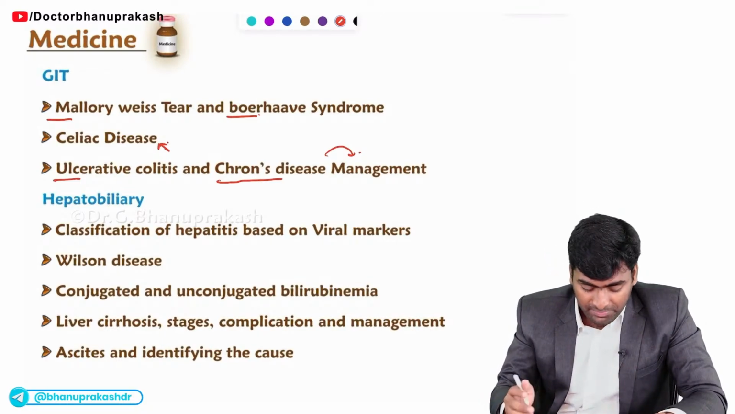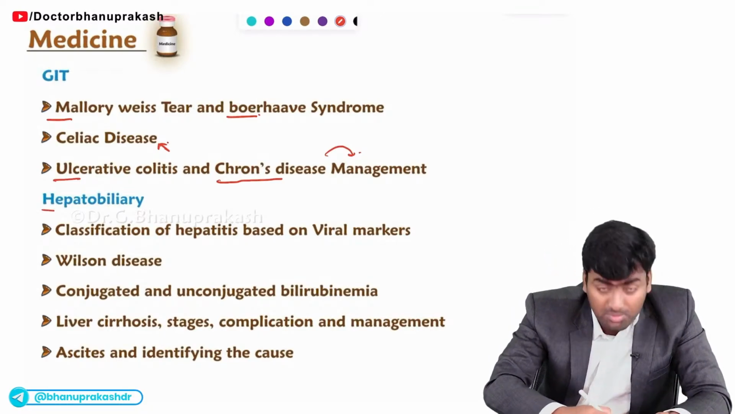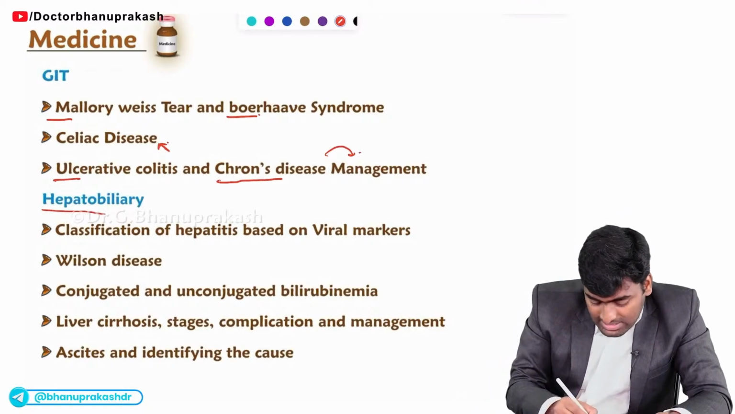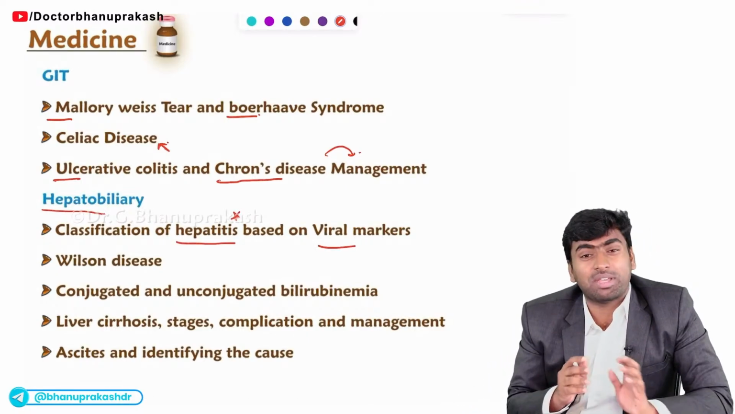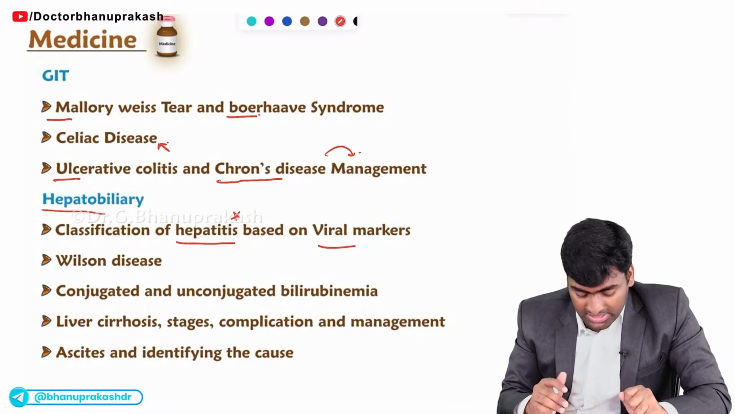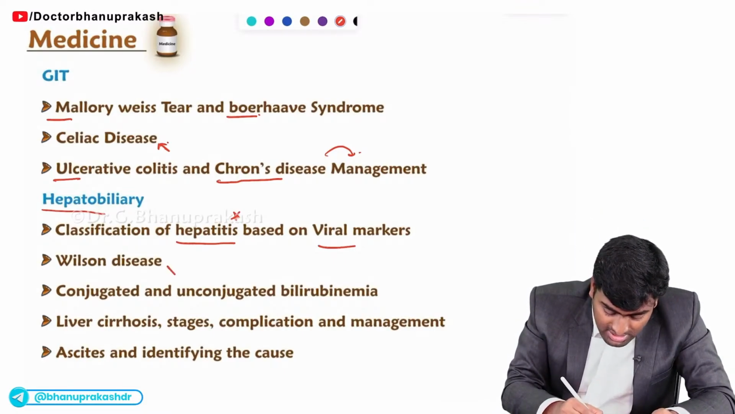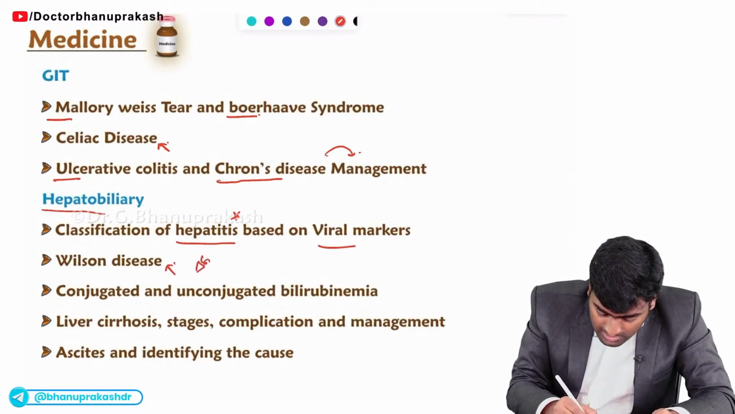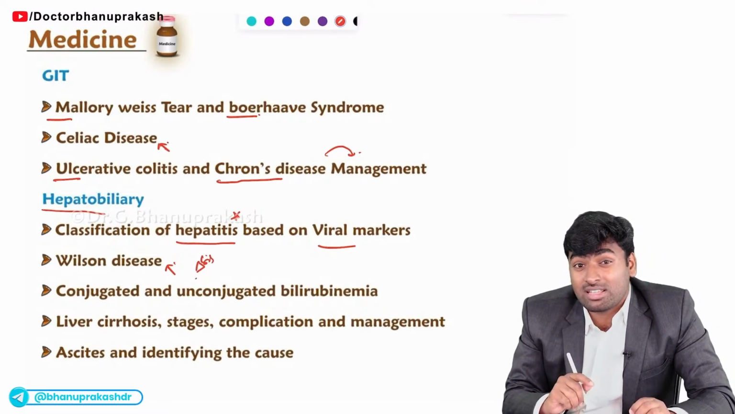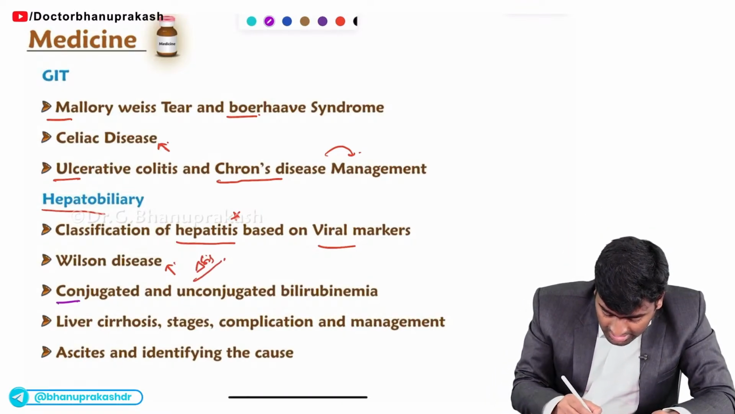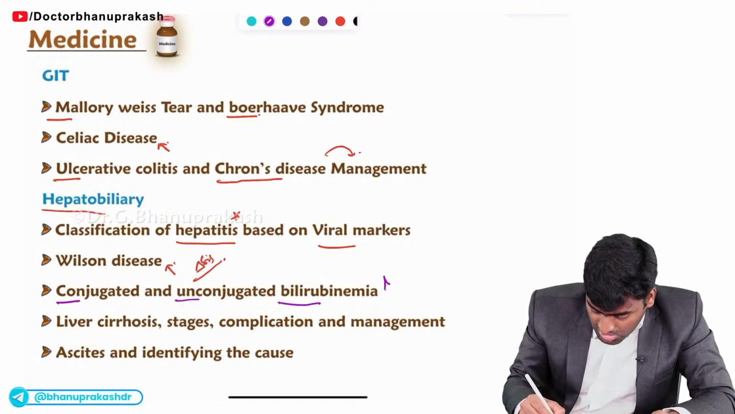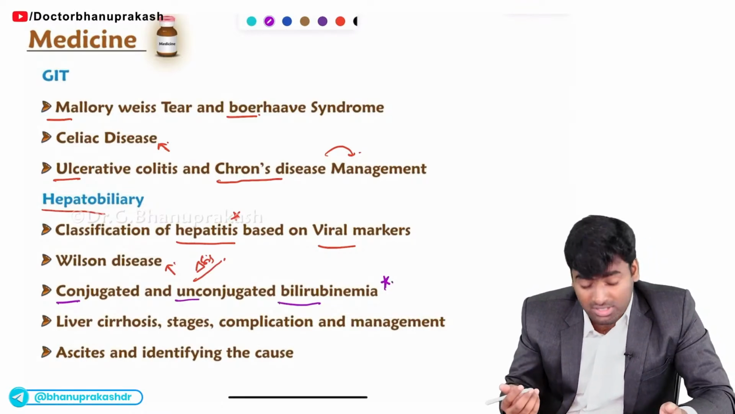You should know that. Fine. And from the hepatobiliary system, you should know the classification of hepatitis based on the viral markers. And Wilson's disease, how will you make the diagnosis? The clinical features like KF rings. And the next one is conjugated and unconjugated bilirubinemias. You should remember Dubin-Johnson syndrome and Rotor syndrome.